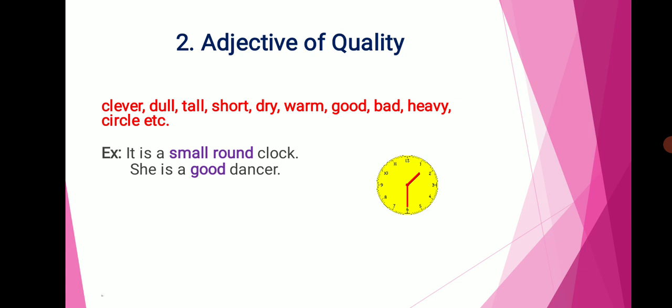And in the second example, she is a good dancer. Here we get information about the girl, a particular person who is a good dancer. Here the word good is an adjective of quality.